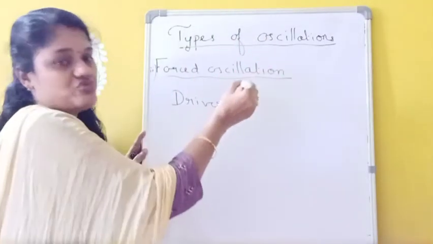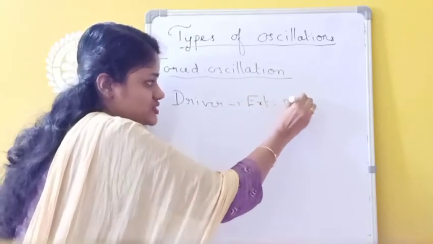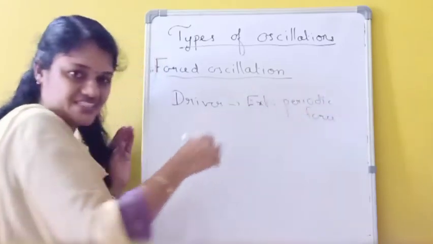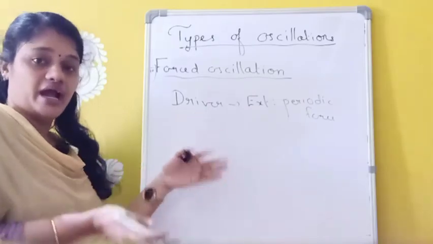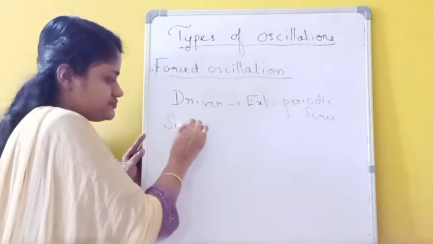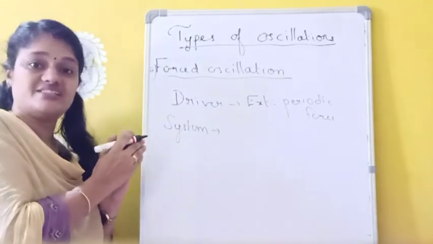The driver provides the external periodic force. The agent exerting this periodic force is called the driver, and the system undergoing this forced oscillation is called the driven body.